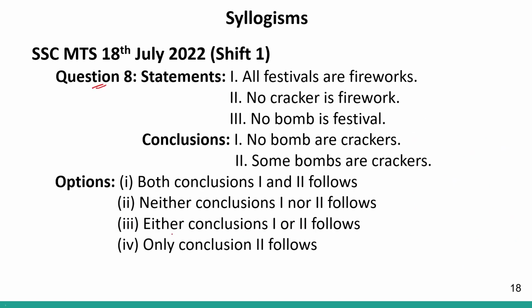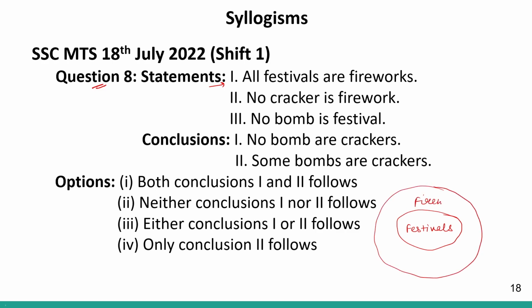Coming to question number 8. 3 statements, 2 conclusions. Let us start. Statement 1 says all festivals are fireworks. So if this is my festivals, all festivals are a subset of fireworks. Correct? Now, no cracker is a firework. That means crackers and fireworks will not overlap with each other. So no crackers are fireworks will be represented like this.